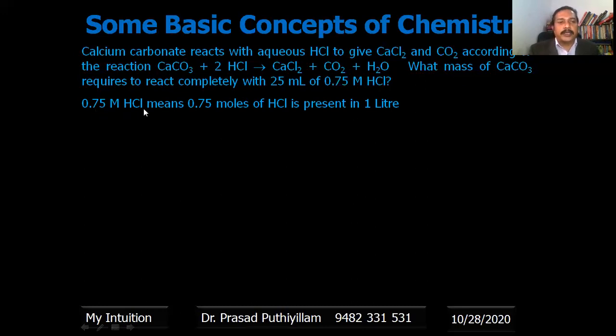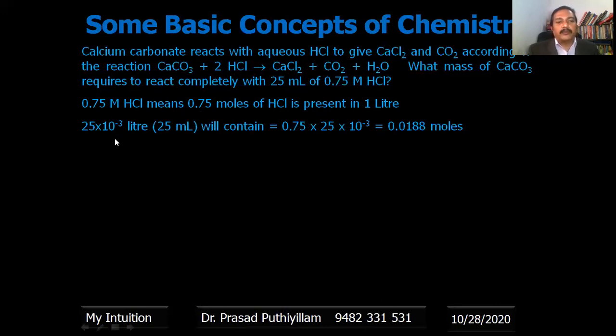So 0.75 molar HCl means 0.75 moles of HCl is present in 1 liter, or we can say 1 liter contains 0.75 moles. Therefore, 25 milliliter means 25 into 10 to the power minus 3 liter. Therefore, we can find out how many moles of HCl 25 ml contains. So 25 into 10 to the power minus 3 liter, or 25 ml, contains 0.0188 moles. Whereas according to the balanced equation, 2 moles of HCl needs 1 mole of calcium carbonate.